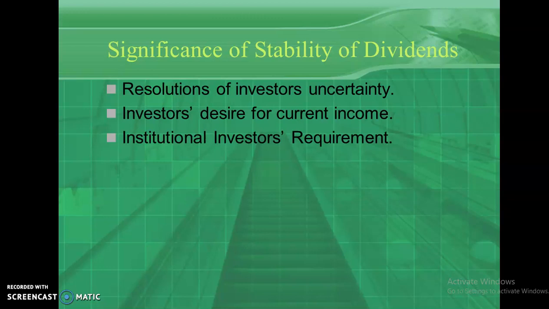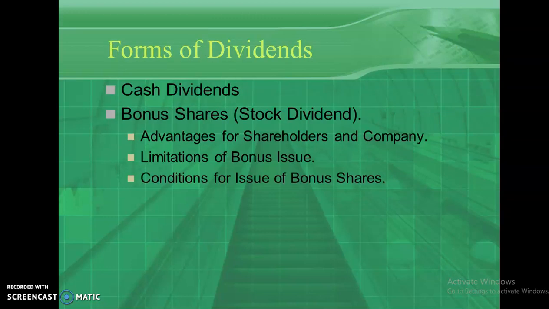And the second one is investors' desire for current income. Investors always put their money with an expectation that they will get earnings regularly from that company. So the current income is very important. At the same time, the company must be able to meet the needs and wants of the institutional investors, LIC, GIC, UTI, foreign investors. All these institutional investors' needs and wants have to be met with the help of an appropriate dividend policy maintained by the company, which is a key thing. That also has to be taken into consideration.